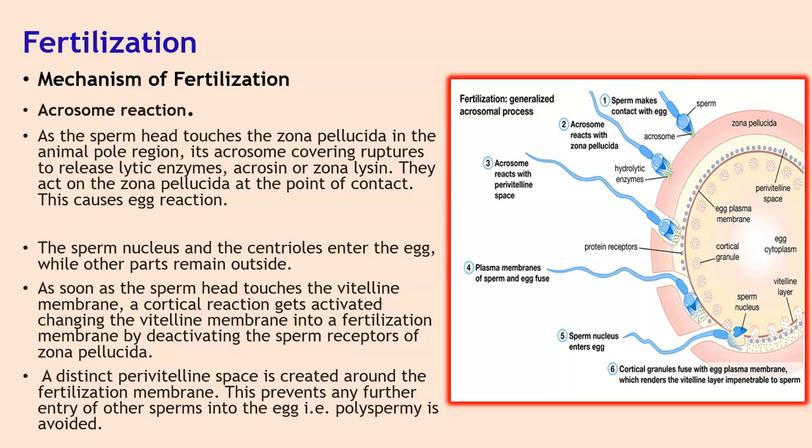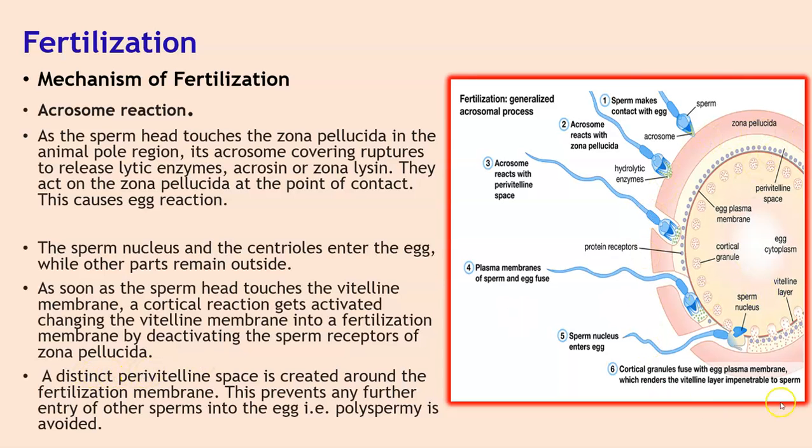The sperm nucleus and the centrioles enter the egg while the other part remains outside. You can see that here the sperm nucleus and head are entering into the ovum, and the remaining part remains outside. Now, as soon as the sperm head touches the vitelline membrane, a cortical reaction gets activated, changing the vitelline membrane into a fertilization membrane by deactivating the sperm receptors of the zona pellucida.